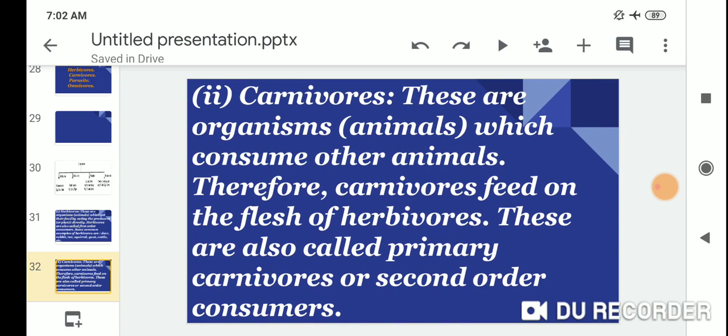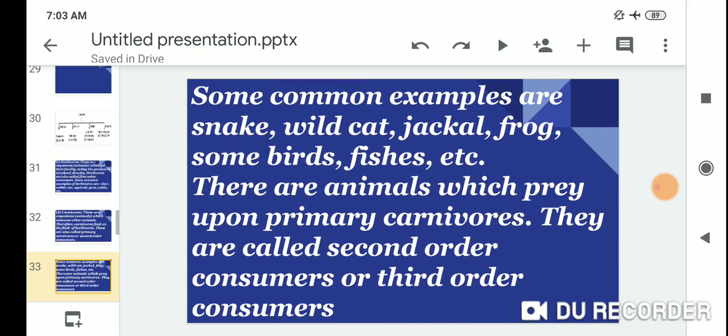The second one is the carnivores. These are the organisms or animals which consume other animals. Therefore, the carnivores feed on the flesh of herbivores. These are also called primary consumers or second order consumers. Some common examples are snake, wild cat, jackal, frog, some birds, fishes, etc.